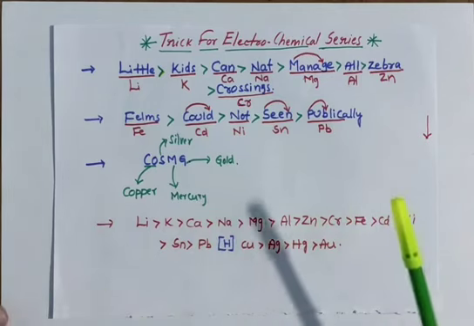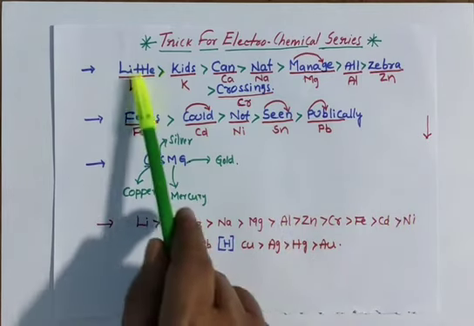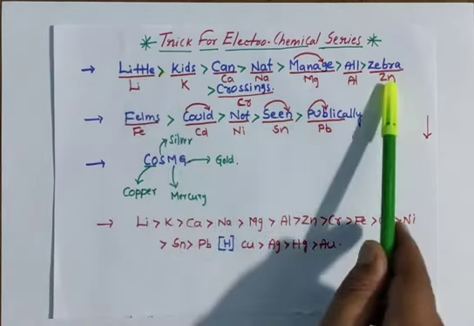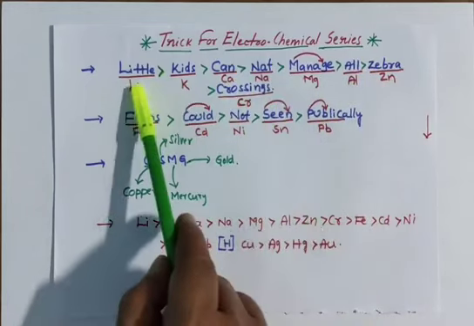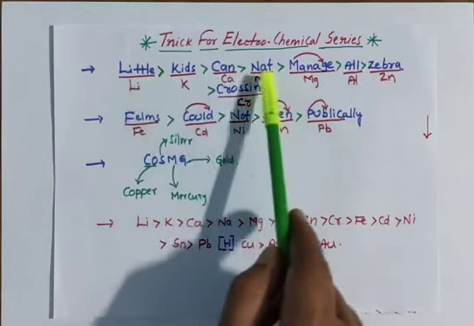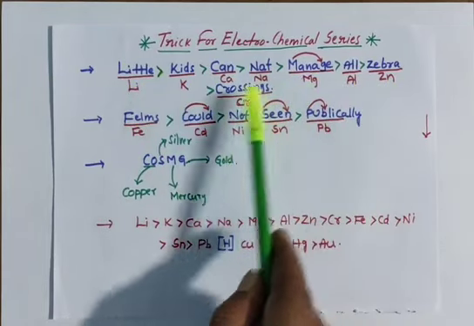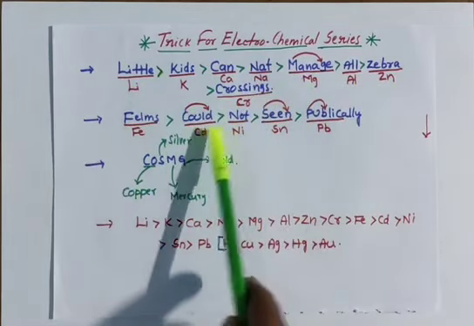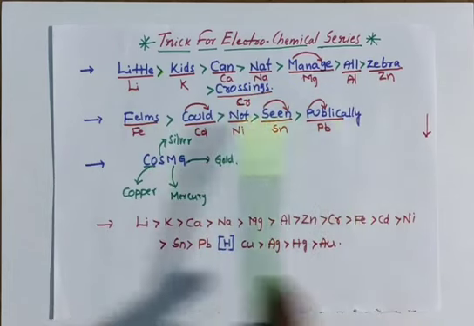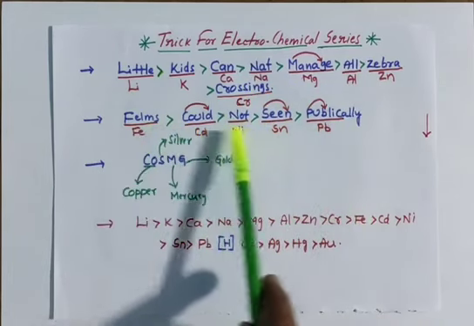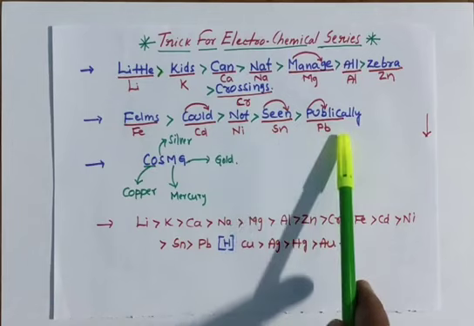See the statements or lines. Little kids cannot manage all zebra crossings: lithium, potassium, calcium, sodium, magnesium, aluminum, zinc, chromium. Films could not seen publicly: iron, cadmium, nickel, tin, lead.